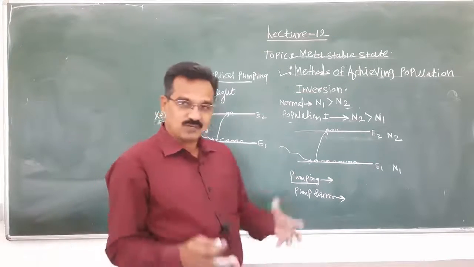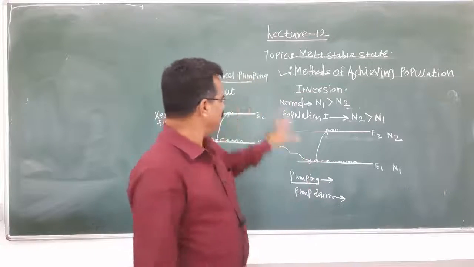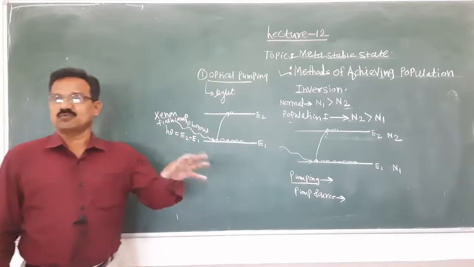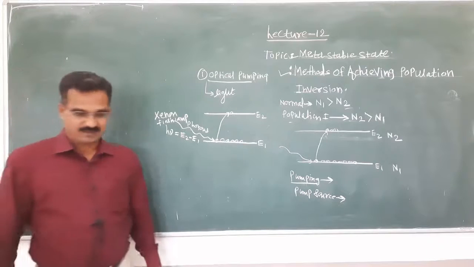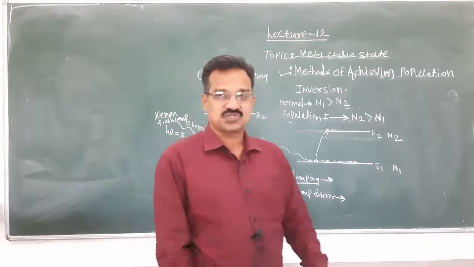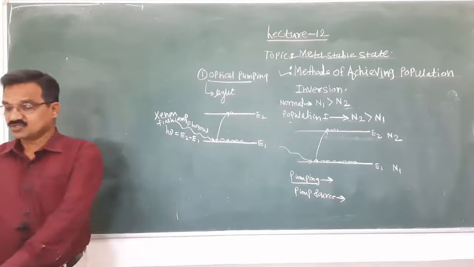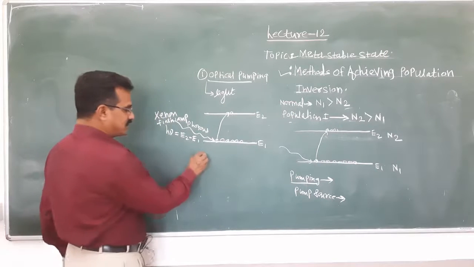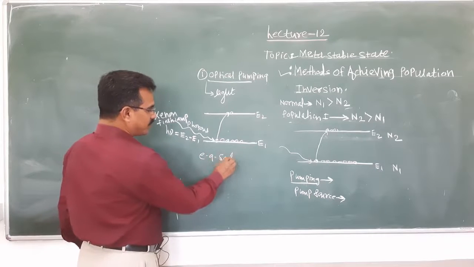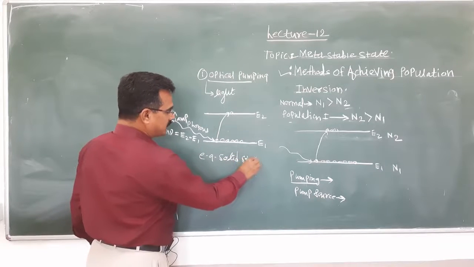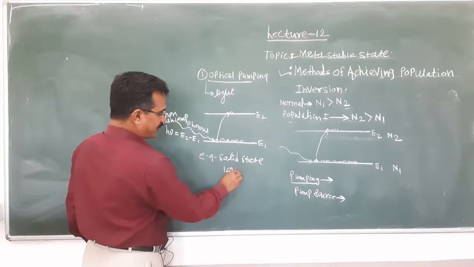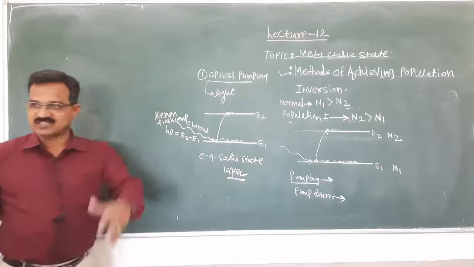The pump source is light, and when we use such a technique, we call it optical pumping. Optical pumping is used generally in solid state lasers, such as the ruby laser.